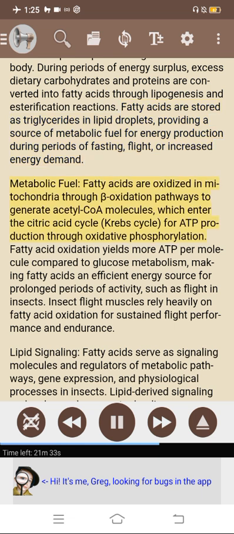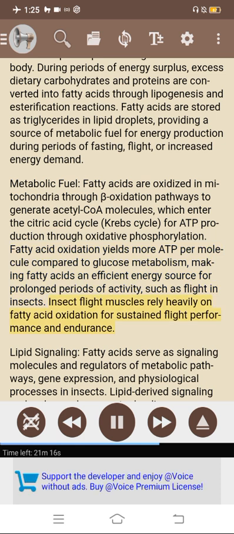Metabolic fuel. Fatty acids are oxidized in mitochondria through beta-oxidation pathways to generate acetyl-CoA molecules, which enter the citric acid cycle, or Krebs cycle, for ATP production through oxidative phosphorylation. Fatty acid oxidation yields more ATP per molecule compared to glucose metabolism, making fatty acids an efficient energy source for prolonged periods of activity, such as flight in insects. Insect flight muscles rely heavily on fatty acid oxidation for sustained flight performance and endurance.